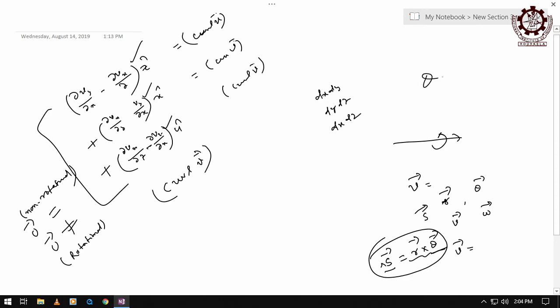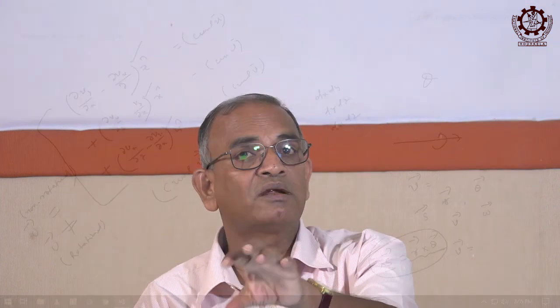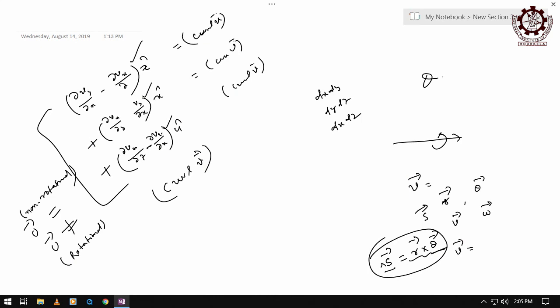Theta is not a vector, it is an angle. But when I say del theta, it is a vector. Small angular displacement, right? Like area. Infinitesimally small area is a vector, but simple area is never a vector. Similarly, theta is not a vector, but del theta is a vector.